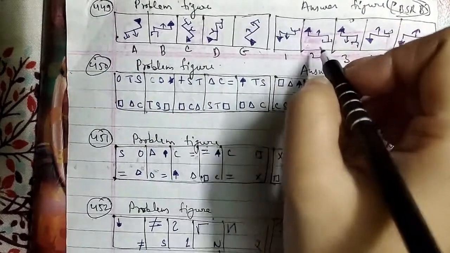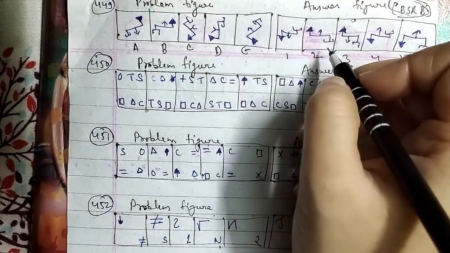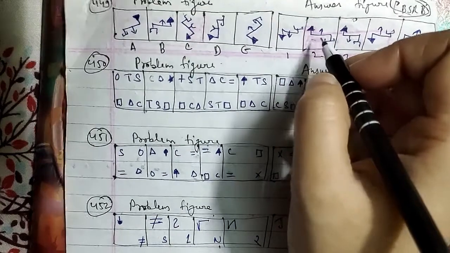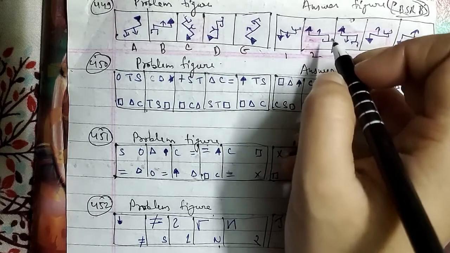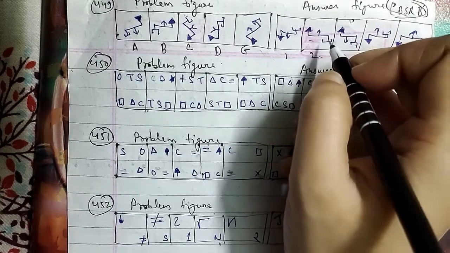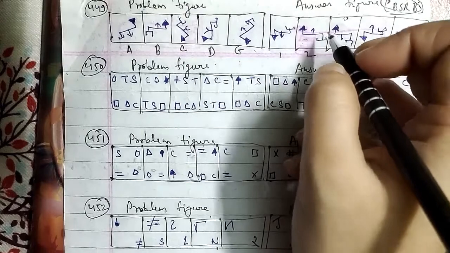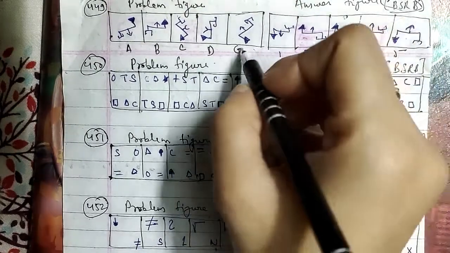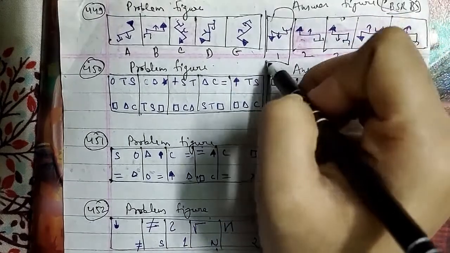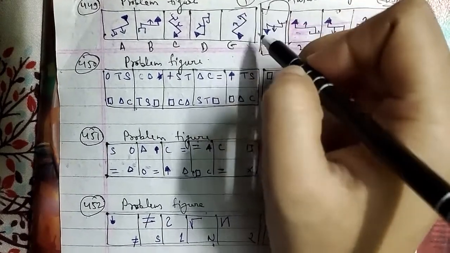Here the figure rotates 45 degrees clockwise in each step, and the triangle and incomplete rectangle get inverted in the first step and move to the other side of the line in the next step. The arrow first moves to the other side and then gets inverted as well. So after the E figure, we will have the first figure, which will be the right answer for this question.